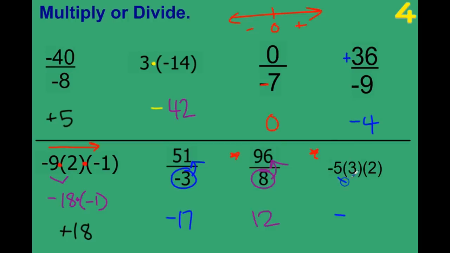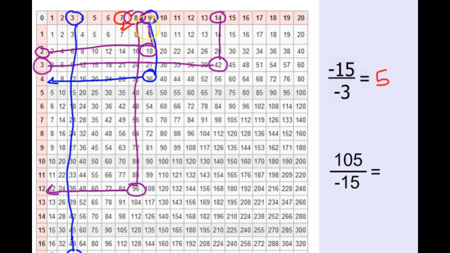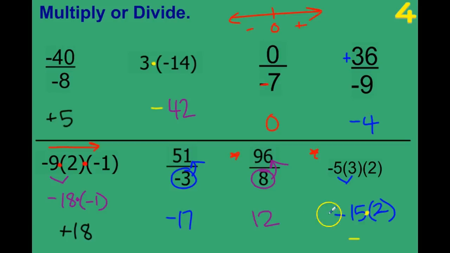Some of these you might know. 5 times 3, you might know that that is 15, negative 15. But we need to multiply it by 2. So we really have negative 15 times 2. Some of you may know it. Oops. Some of you may not. 15. Follow it to 2. We get 30. So negative 30 should be our answer.